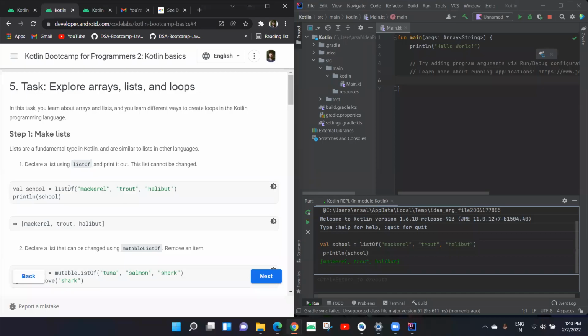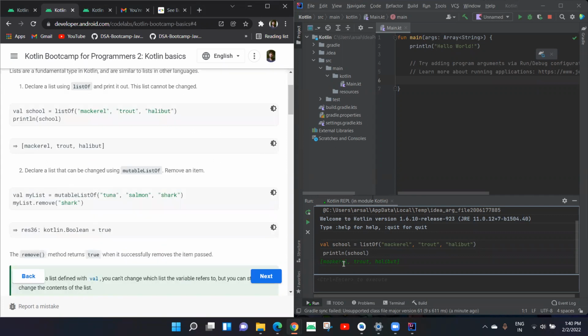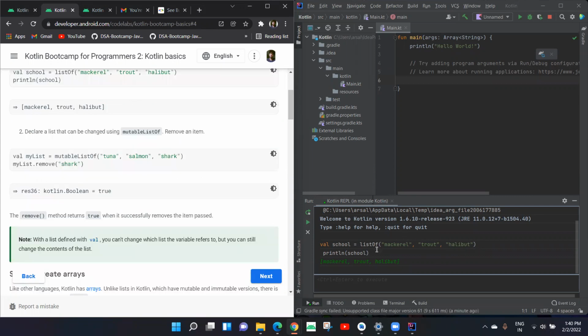Here it is, school. Then we write listOf, then we write the elements that we want in our list. So we want to write type this, and if we print this, the list prints with the names this and this. And after that, this list that we have defined is not mutable. That means it cannot be changed.